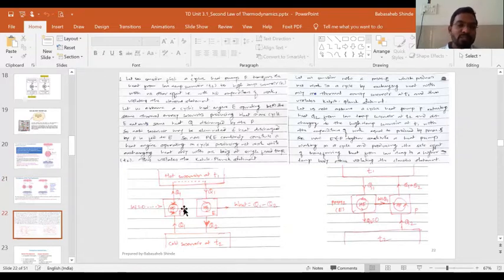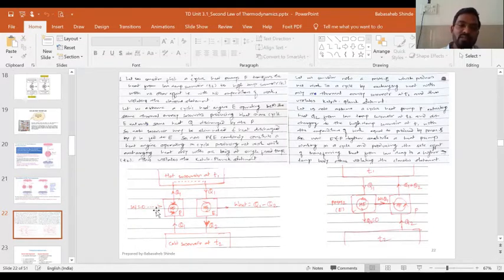In the first example, we considered a heat pump transferring heat from low temperature body to high temperature body with no work supplied, and we know that is violation of Clausius statement. Then we connected another heat engine working between the same source and sink, and combined they acted as a heat engine.